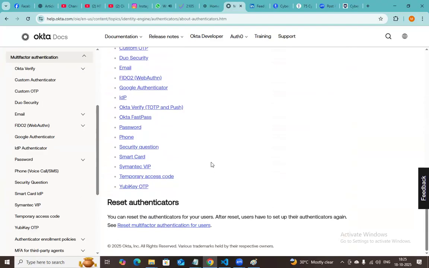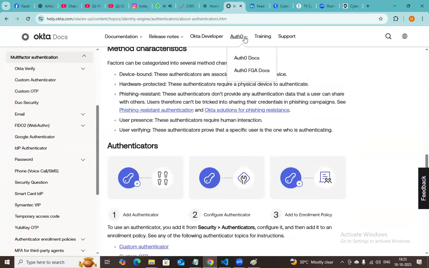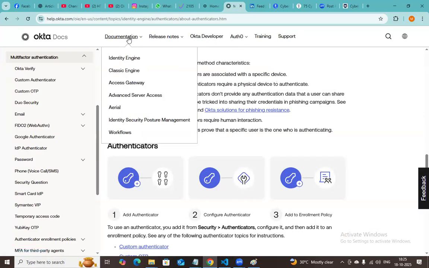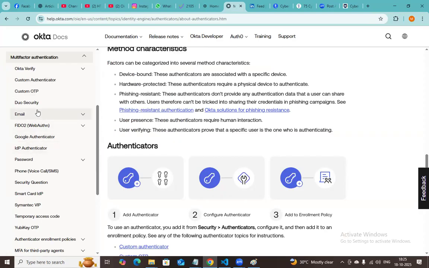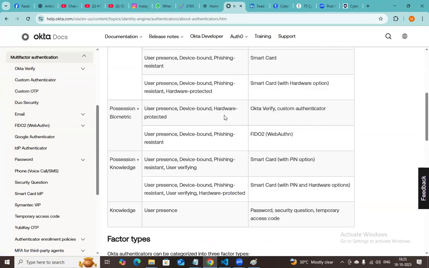How to do it practically, how to install Okta in your system, and how you can work with the Okta Auth docs and Auth FGA docs, and Okta Developer is there. And Okta Developer is a very important thing. So how you are going to manage the users, how you are providing the access, how this LDAP is working, how this AD is working. In the previous class, I explored all these things about Okta. So those things you have to work on.